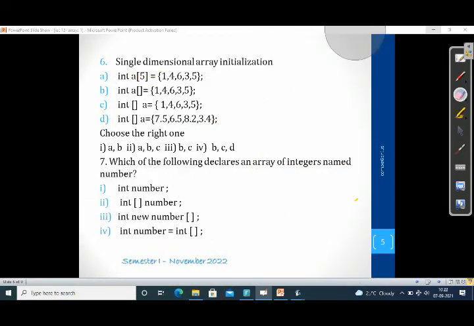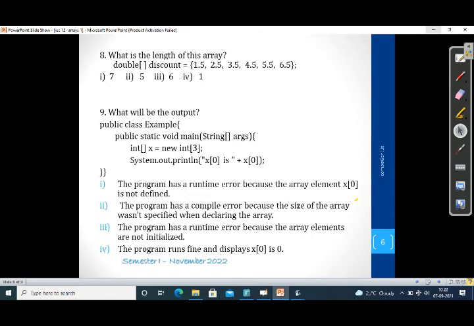Let's see the next one. What is the length of this array? How will you find the length? Length always starts from 1, 2, 3, 4, 5. So the number of elements is known as the length: 1, 2, 3, 4, 5, 6. So 6 is the length of the array. And this is an array initialization. Discount is the array name, double is the data type. We have passed 6 double values. So this is an array initialization.